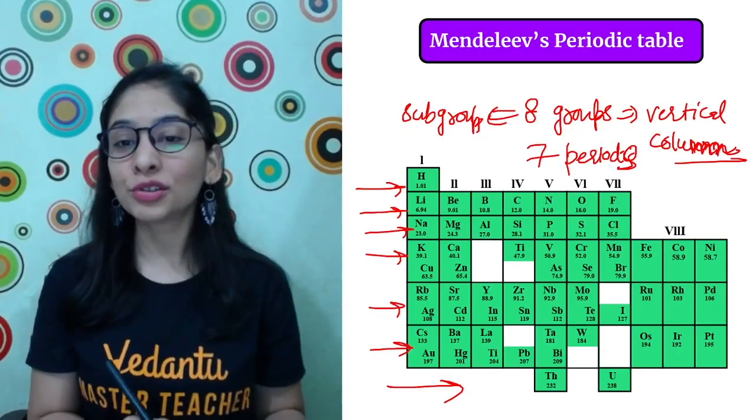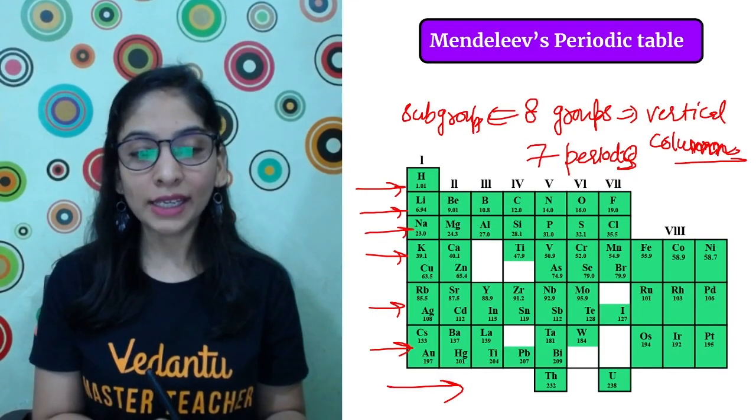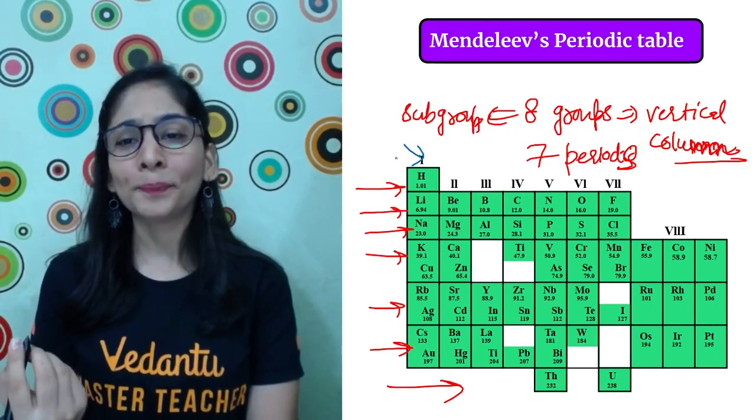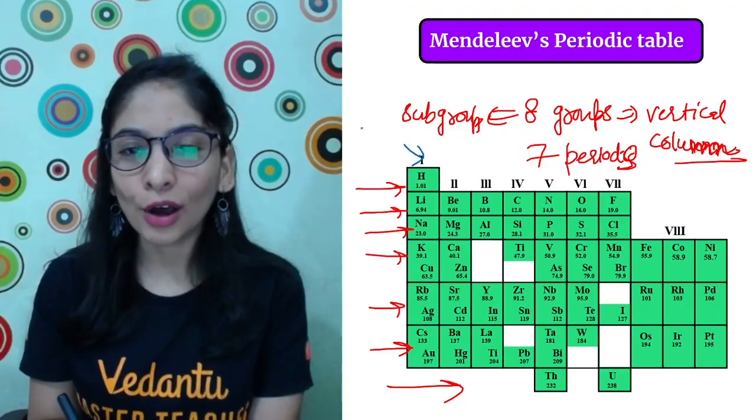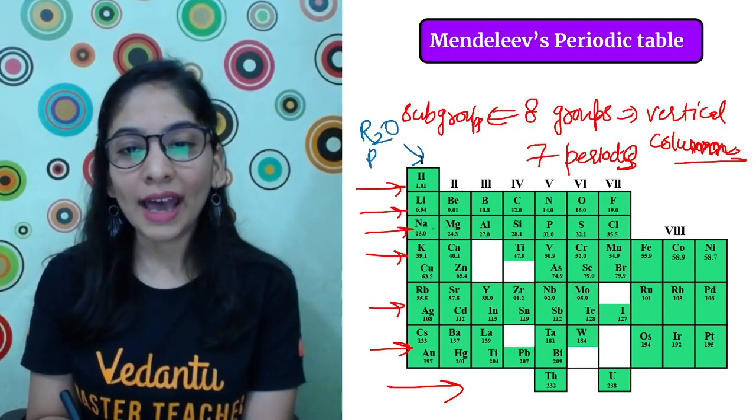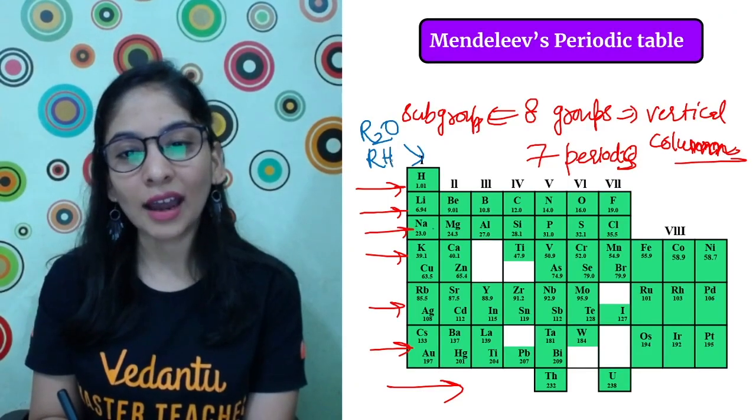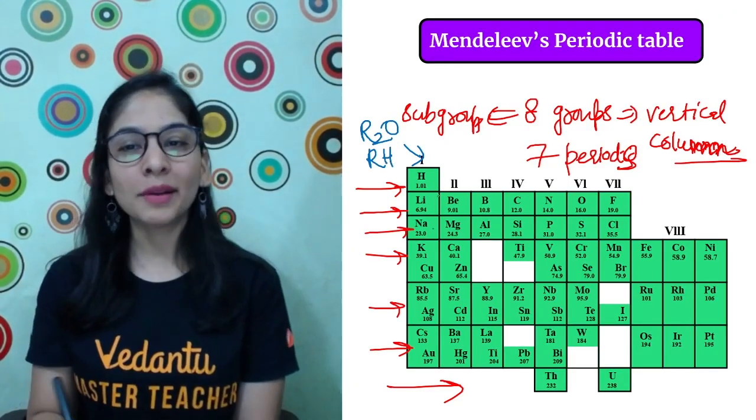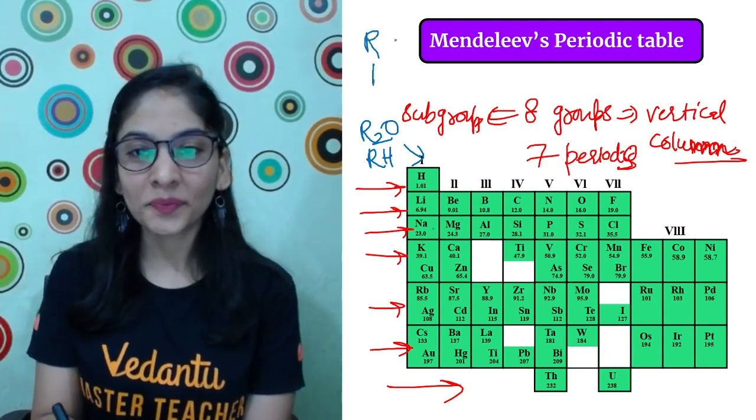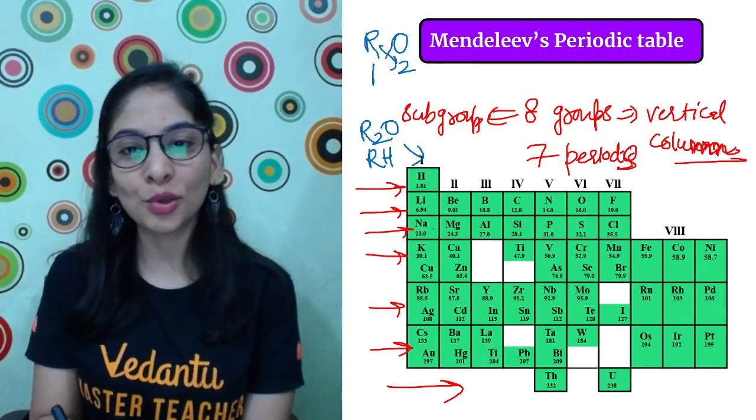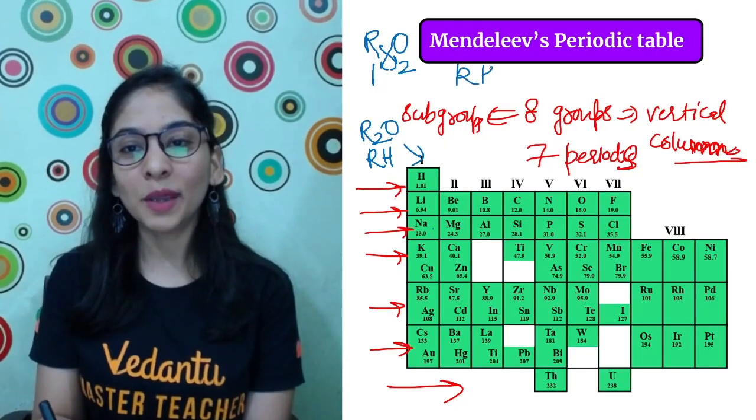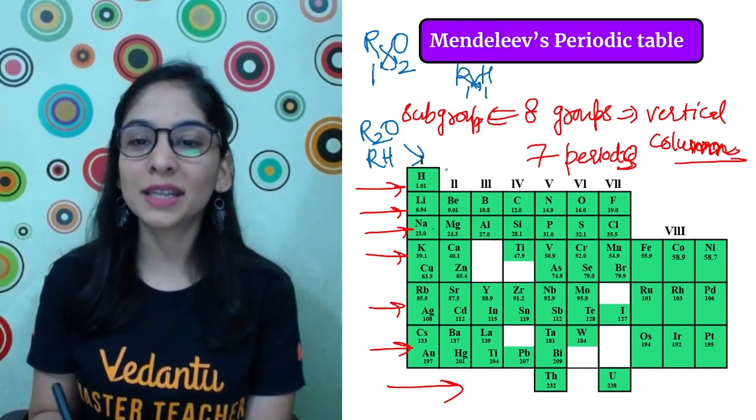So if I talk about group number one, students, group number one has a formula of oxide, suppose I'm considering R as any element, R2O, and in terms of hydrogen, that is RH. That's it. You will be wondering, ma'am, how that formula? Students, this is group 1. Group 1 must have valency 1. And oxygen, you know, has valency 2, so you cross multiply and you get the formula R2O. And with hydrogen, the formula must be what? Valency 1, cross multiply, you will get RH.